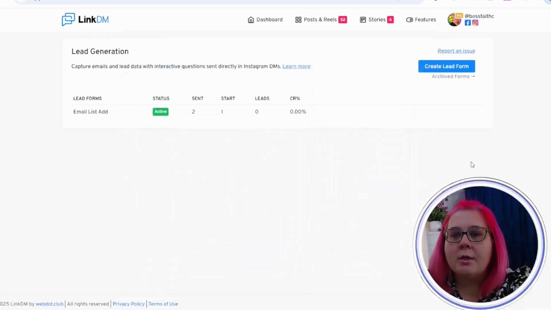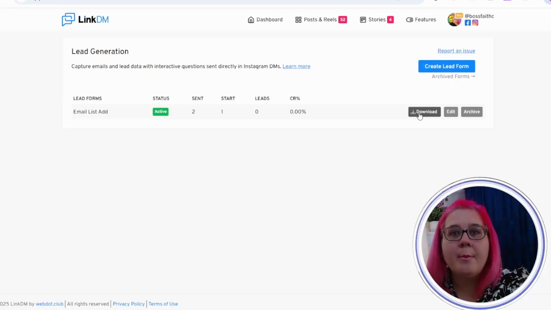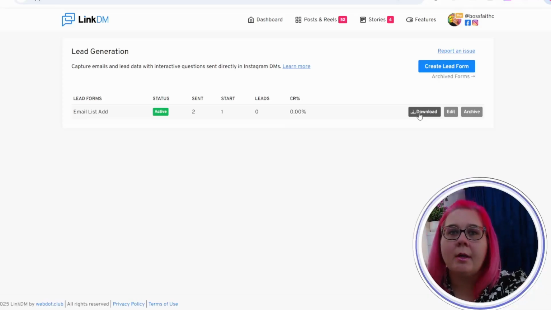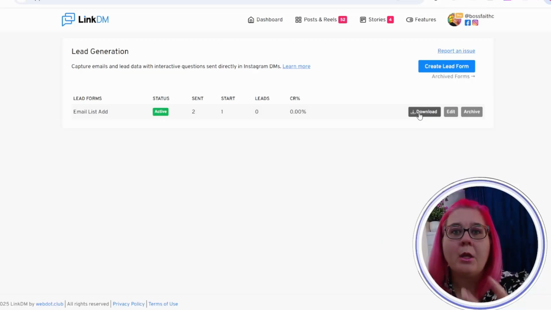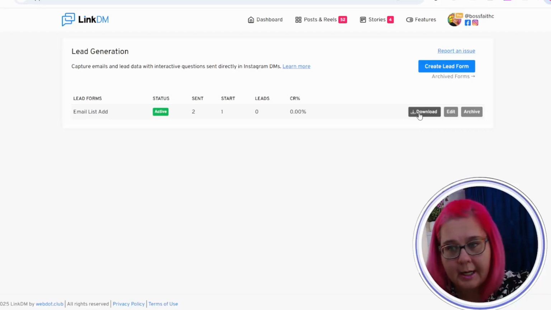So if I just close this for a second, you'll see here, this is where I can download a CSV. You might choose to download a CSV every time you're going to send an email out, and just import those emails, tag them. Like in our system, I have a tag for an entire email list. You might even, in your email list, tag them for specific types of things that they're interested in.